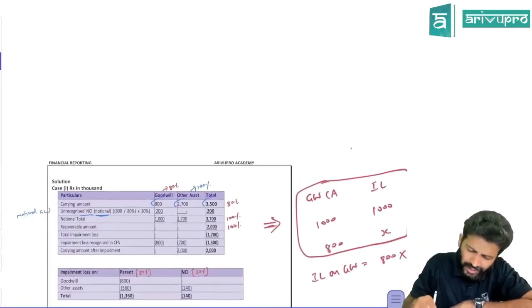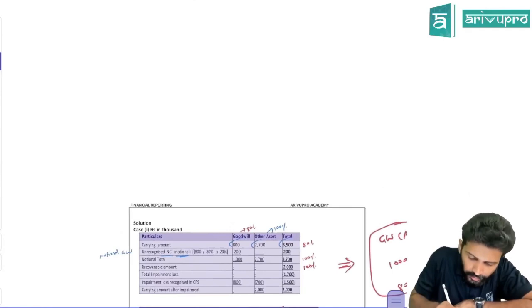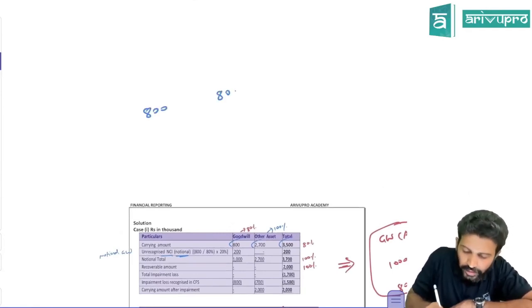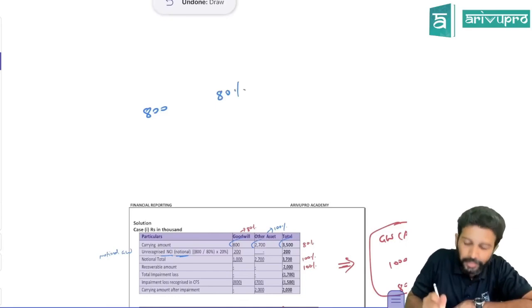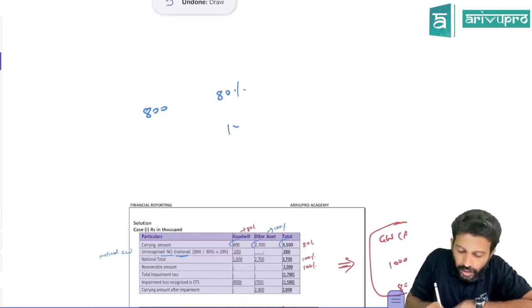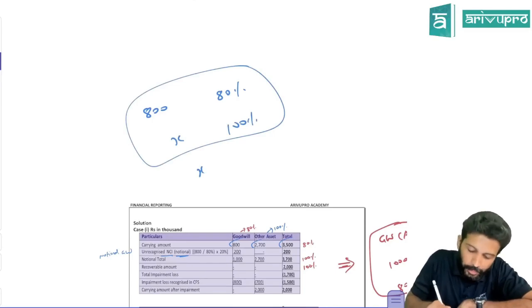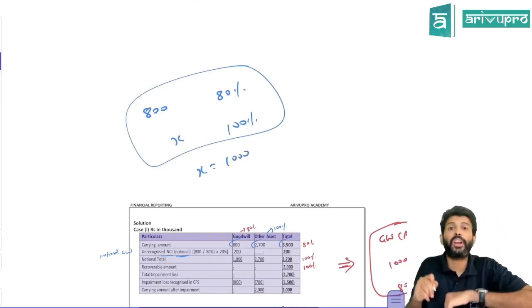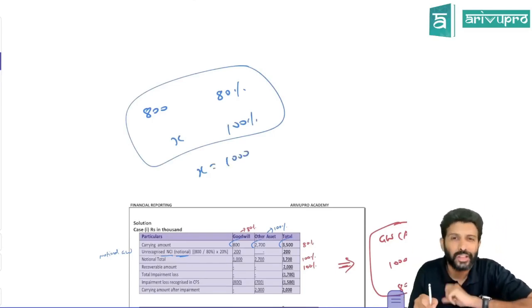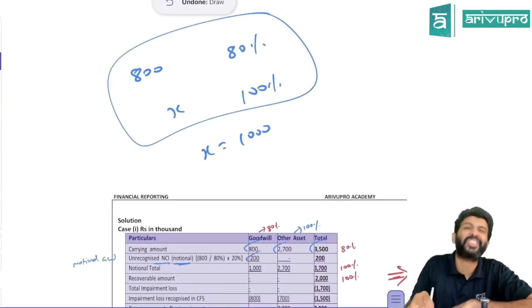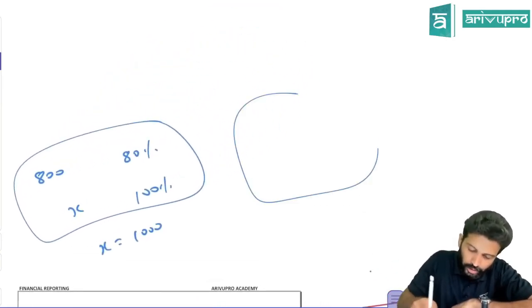So what is that? It's very simple. You have recognized a goodwill of how much? 800. Does this represent 100% or only 80%? It is 80%. But we want 100% goodwill. 800 is for 80%. For 100%, how much? It is 1000. That means the total goodwill you should have recognized is 1000, but you have recognized only 800. So how much notional goodwill do you need to recognize? 200.